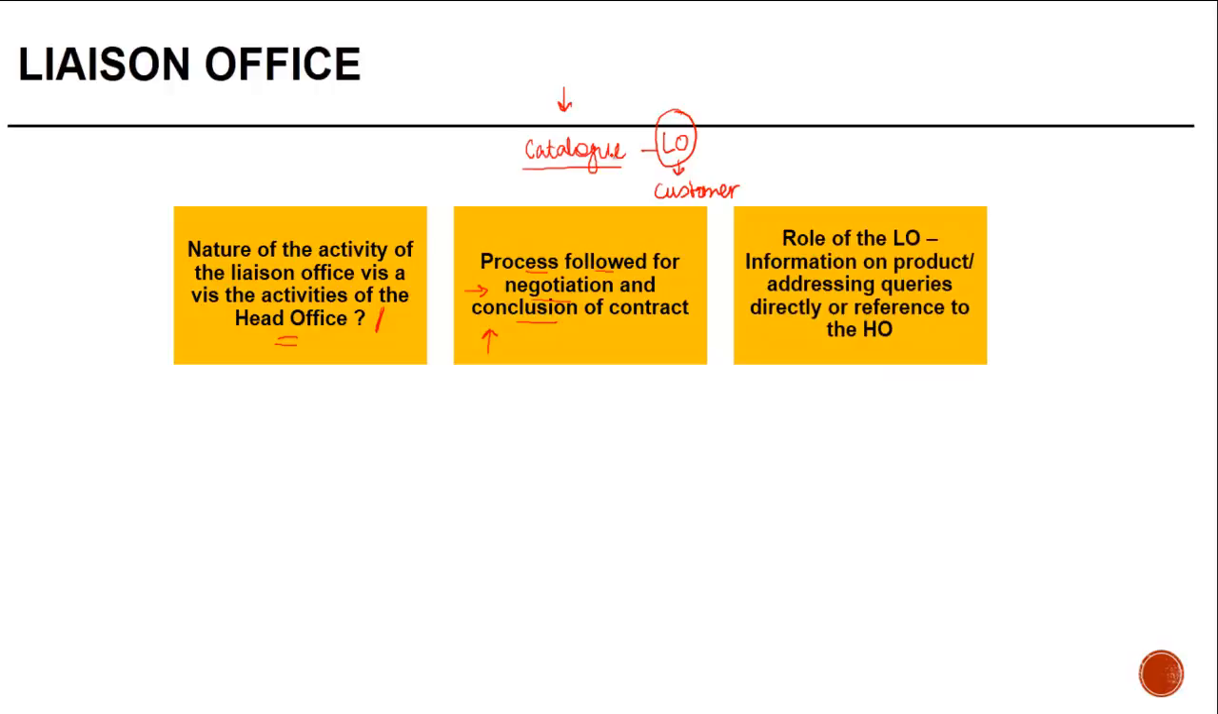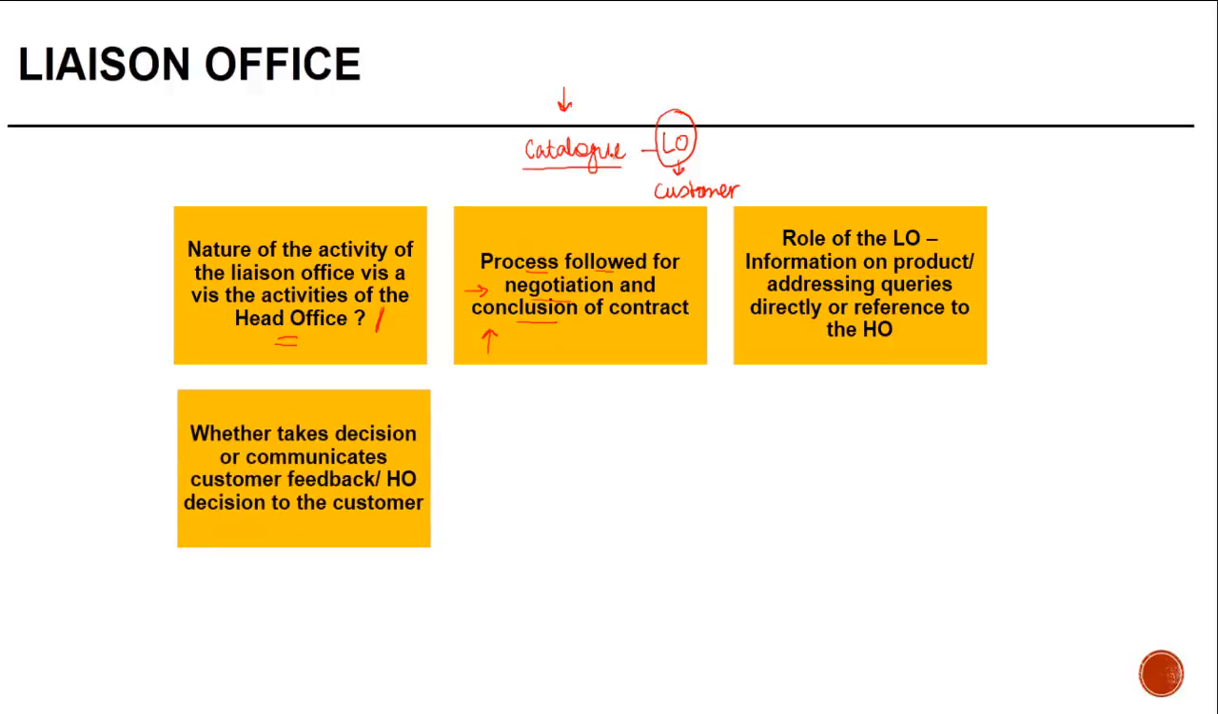Role of the liaison office. Is it just providing information on product and addressing queries which are routine in nature? Is it addressing the queries directly, or is it going back to the head office for queries which are significant to the conclusion of the contract? Whether it takes the decision itself or it communicates the customer feedback and the decision of the head office back to the customer, who signs the contract.